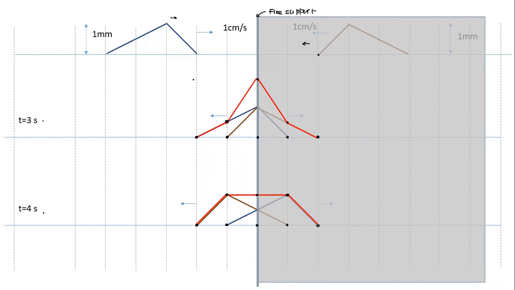What are the few points we need to keep in mind? In case of reflection from a rigid support or a denser medium, the direction of the wave gets reversed and the phase also changes by pi. Or in terms of wave shape, how do we draw it? The reflected wave in case of a rigid support is an inverted mirror image. And in case of a free support, it's a mirror image.